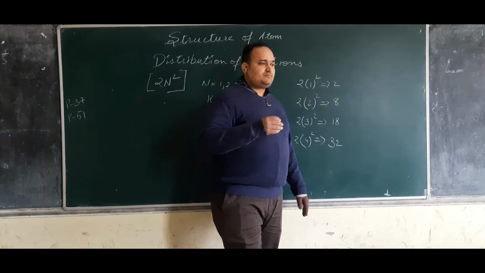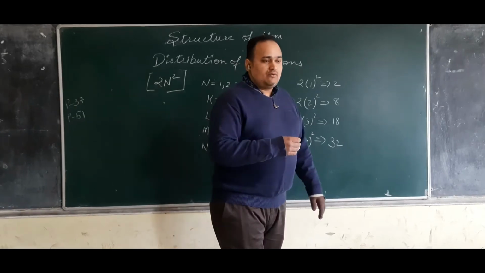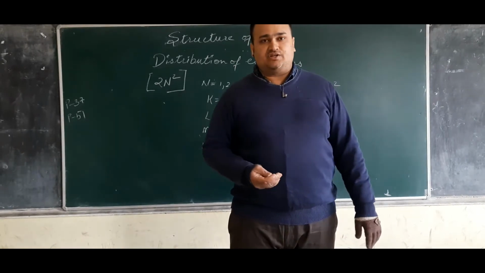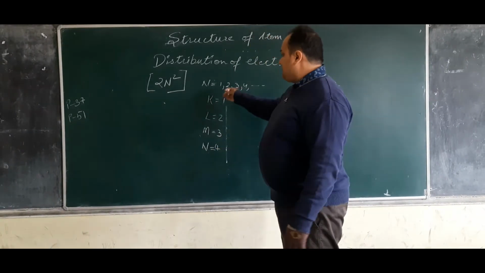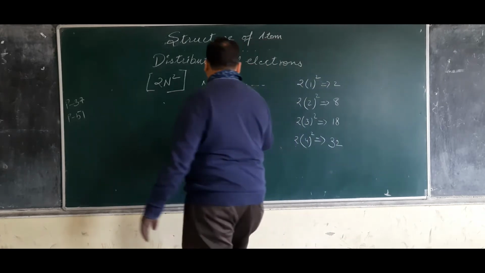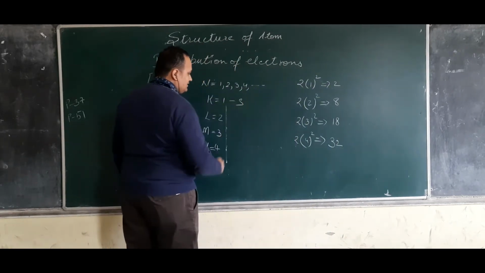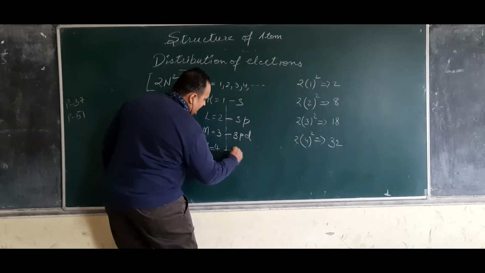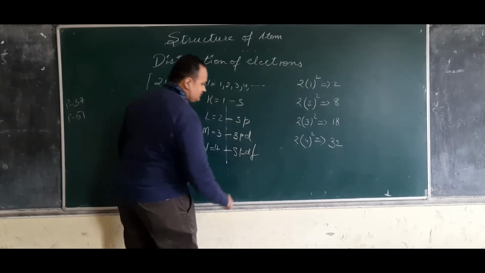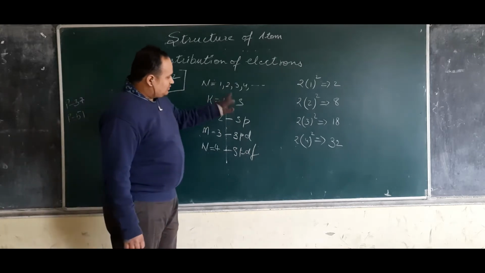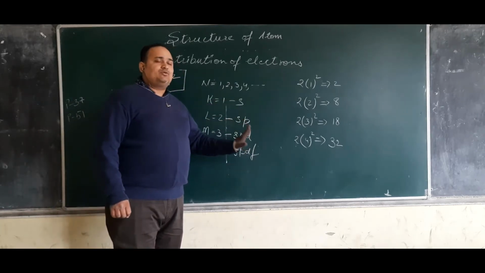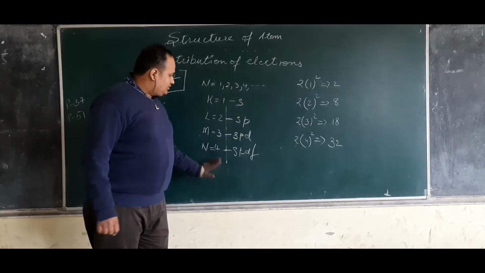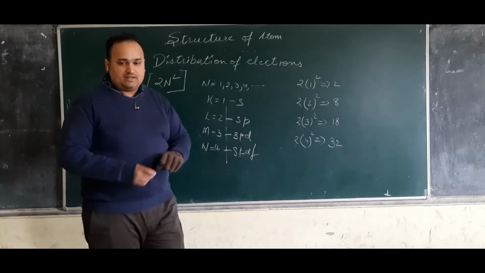If you are able to remember only up to this, that will be very much better. Because when you reach 11th class and study chemistry, this concept will drastically change. Right now you are learning about K, L, M, N, then you will come to know that K is further divided into S, then SP, then SPD, and SPDF. So things will get divided. Right now you don't need to understand. That is for the future. So right now you only have to focus on K, L, M, N.